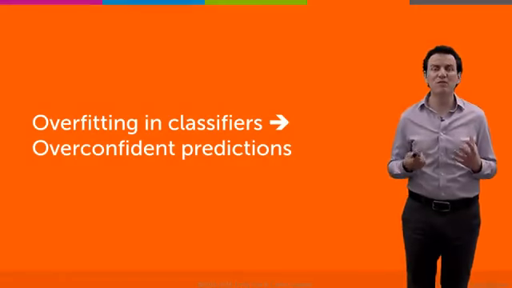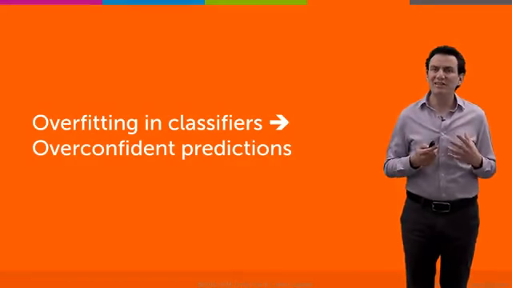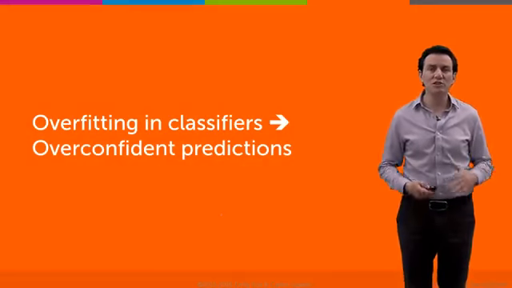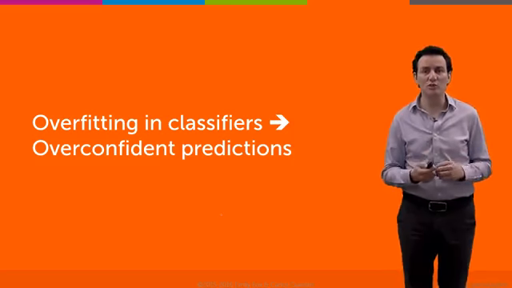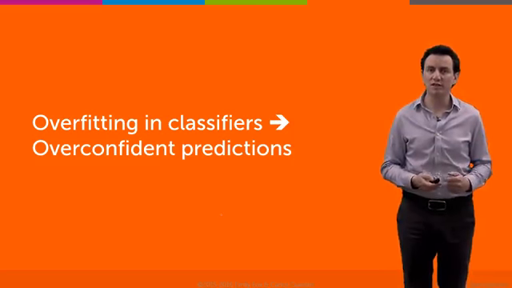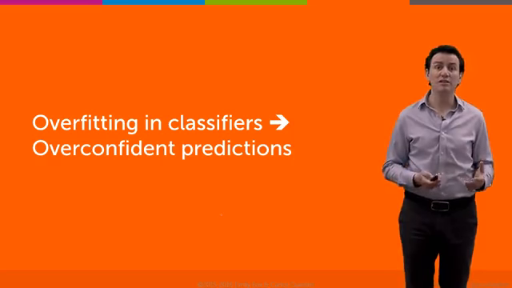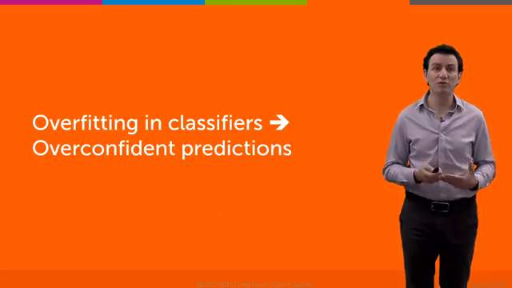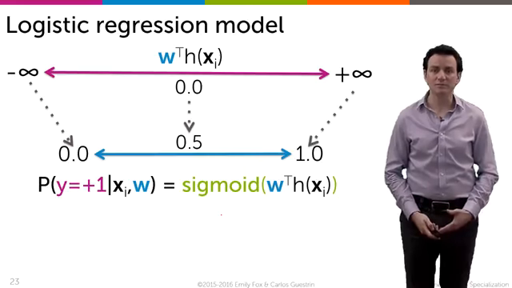In classification, the concept of overfitting can be even stranger than it is in regression. Because here, we're not just predicting a particular value, a price of a house, or even whether a review is positive or negative, but we're often asking probabilistic questions, like what is the probability that this review is positive? So let's see what overfitting means with respect to estimating probabilities.